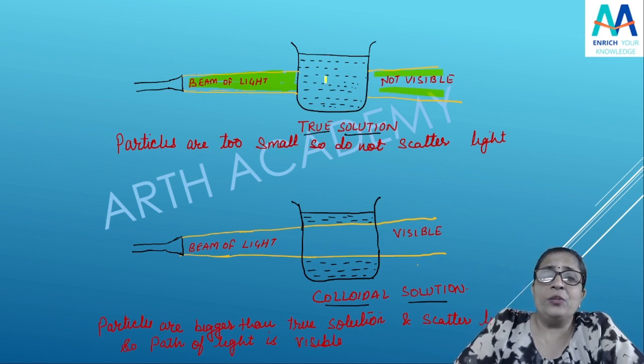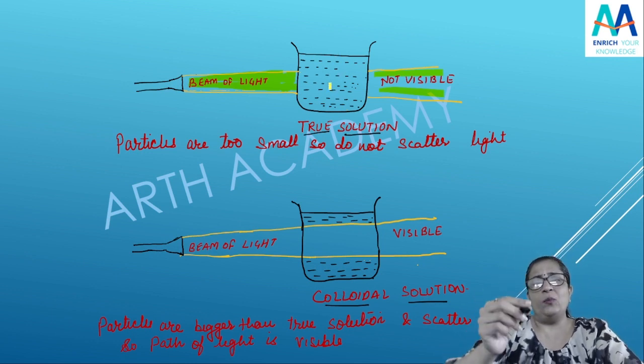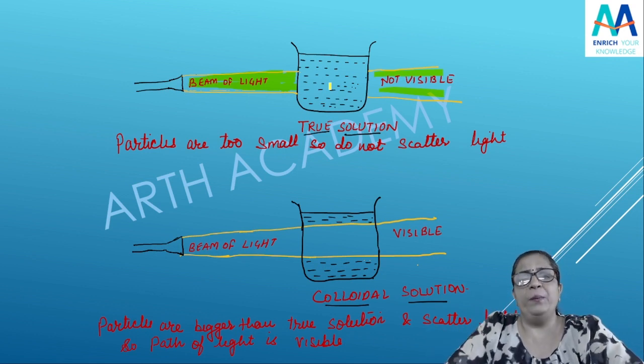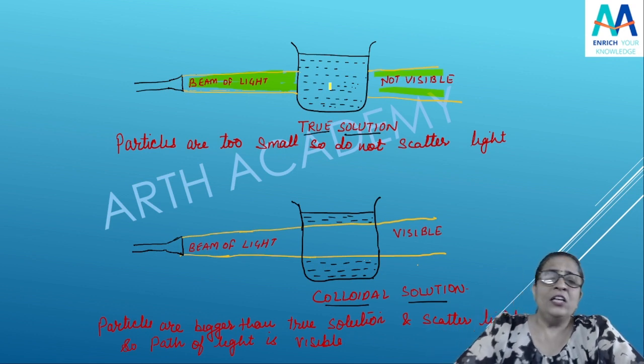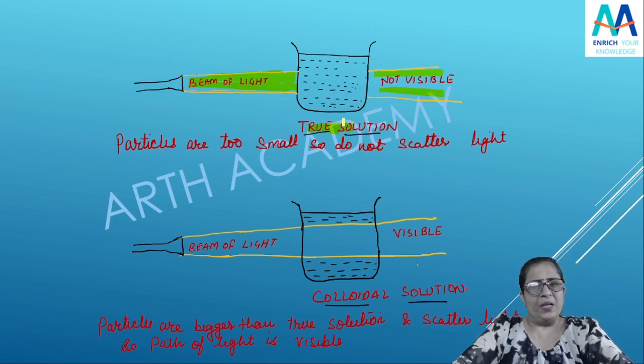Why? क्योंकि जो particles है इसके, they are very small. They are not going to scatter the beam of light. Got it? So this happens in true solution. I hope this is clear.